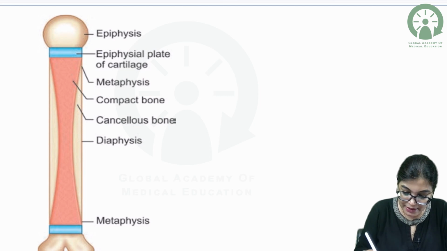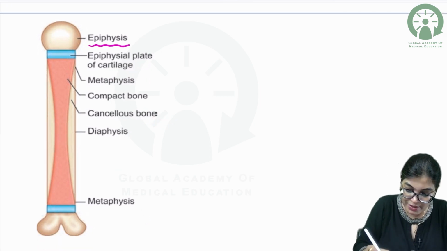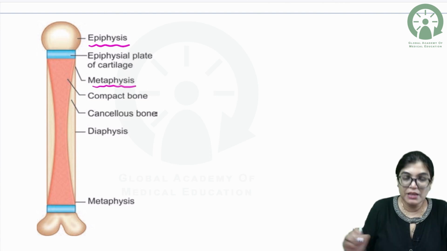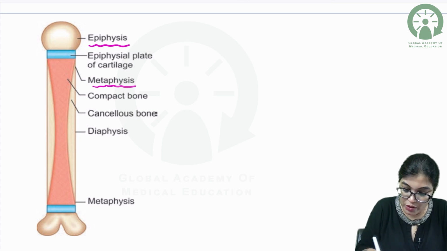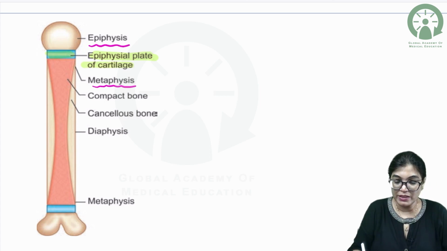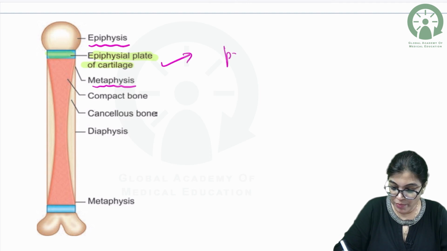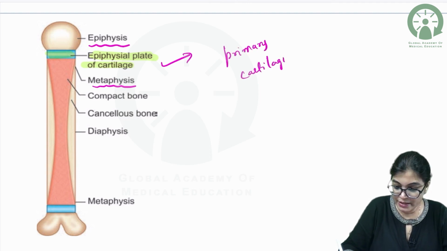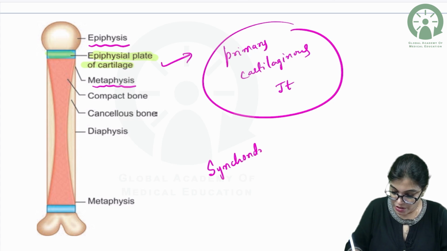So, you can see here, this is the growing long bone which is shown in this diagram. The ends of the bone is epiphysis, and at the epiphyseal end of diaphysis, we have got metaphysis. So, a growth zone has been shown. Can you see here? This growth zone is called as epiphyseal plate of cartilage, and this epiphyseal plate of cartilage is an example of primary cartilaginous joint. The other name which is used for primary cartilaginous joint is synchondrosis.